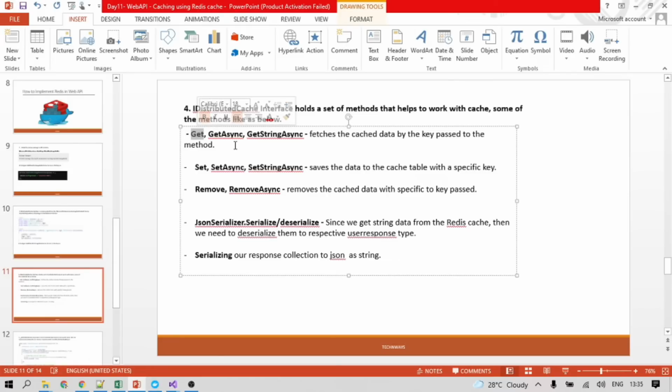Set is responsible for setting any new value in the Redis cache. If we want to create a new key and value pair, a new cached data, in that case we pass a key, a unique string for that value, and whatever data we want to store in the cache memory. Okay, RemoveAsync.